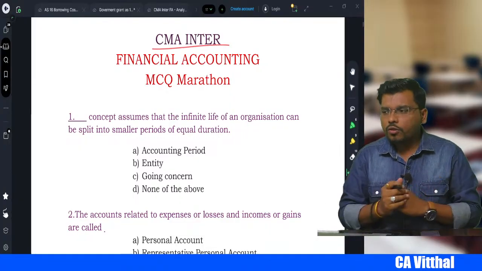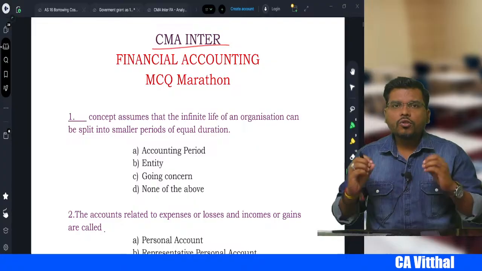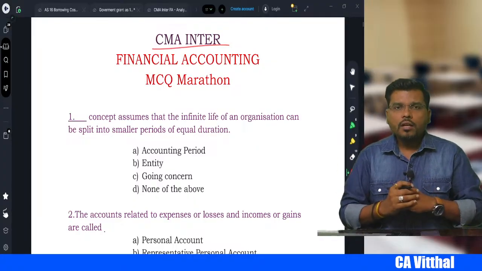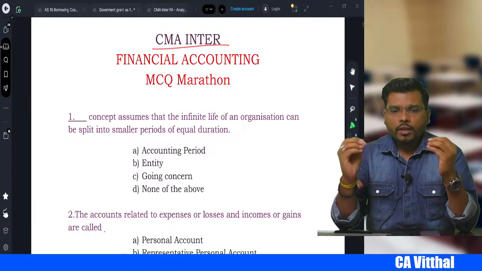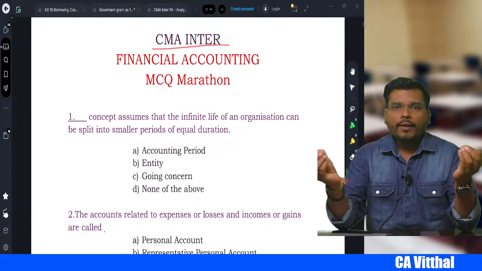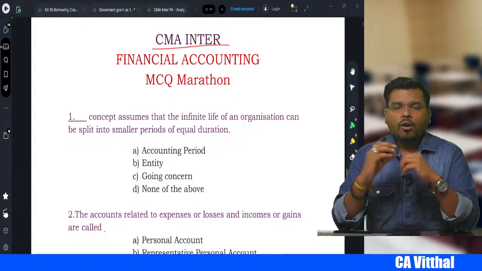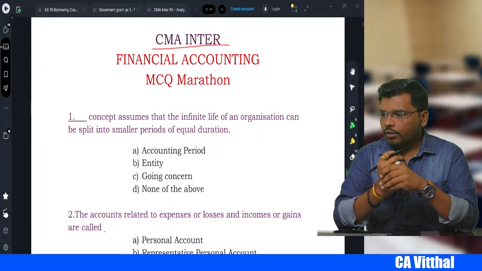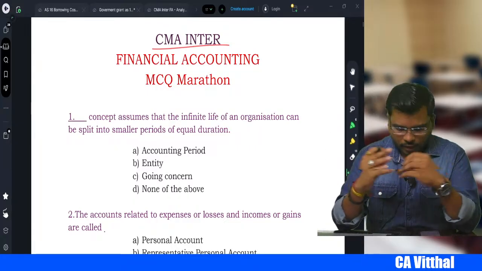So what you need to do is solve this MCQ today along with me, right? We'll solve the MCQ and I will explain the reason for the answer, right, my dear students? Okay, so let's start now without wastage of time.